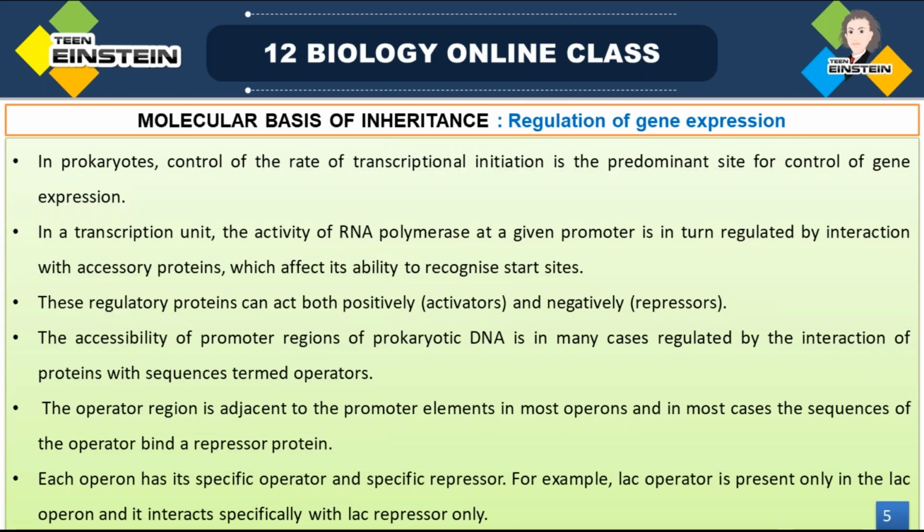In such a situation, these proteins can act in both ways. Either they can act as activators, in a positive way, or they can act as repressors. Repression means a negative way. Activator means in a positive way, this kind of accessory protein can work. Or sometimes it can work as a repressor, that means a negative way.